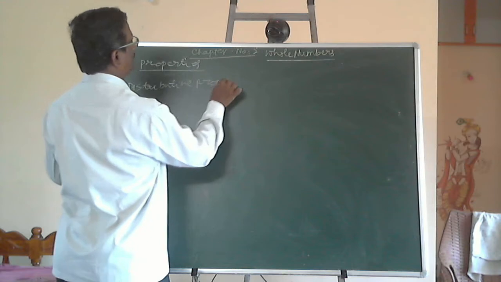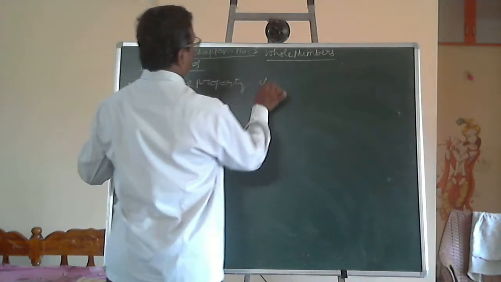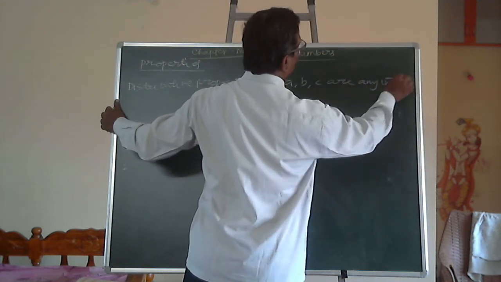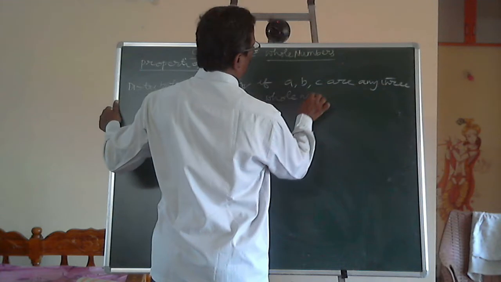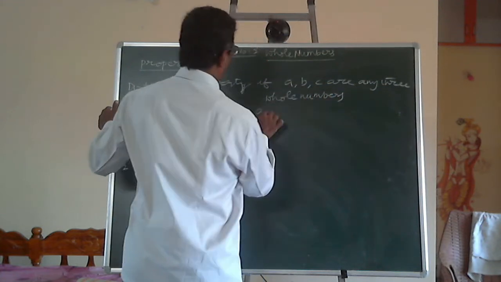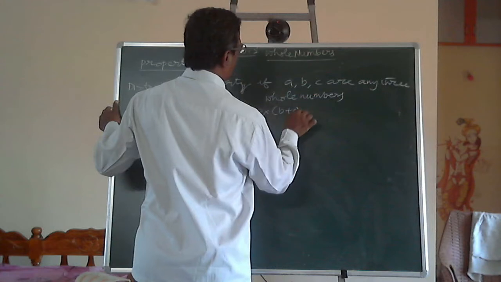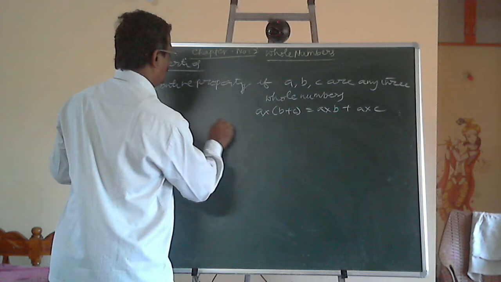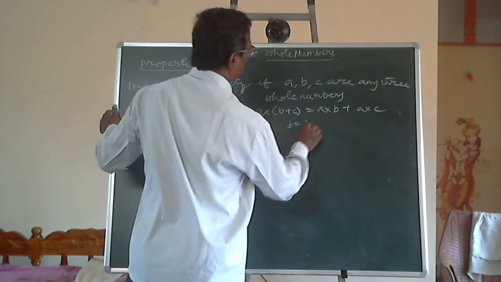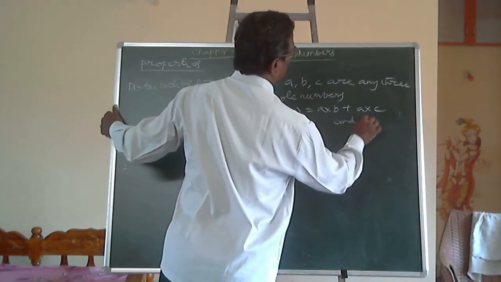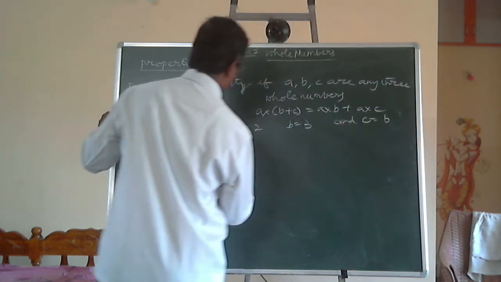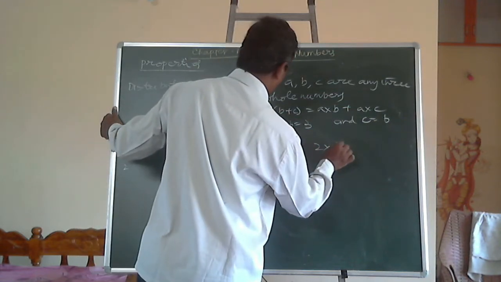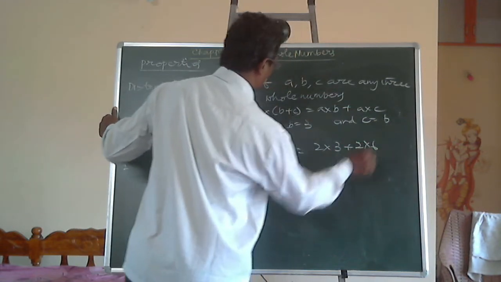In distributive property, if A, B, C are any 3 whole numbers, A into B plus C is equal to A into B plus A into C. If A is equal to 2, B is equal to 3 and C is equal to 6, then 2 into 3 plus 6 is equal to 2 into 3 plus 2 into 6.